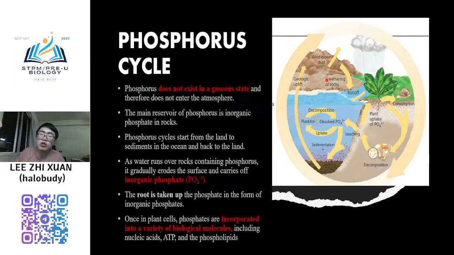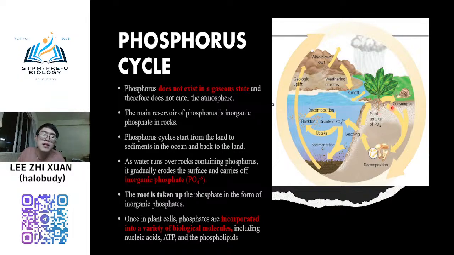All these rocks have not only carbon, but also a lot of phosphorus. So when you start the cycle here, the phosphorus cycle starts from the land to sediment in the ocean and then back to the land. Normally for this rock, there is weathering of rock. Maybe a mining process, or earthquake, or tsunami. All these natural disasters or mining processes will release the phosphorus to the land. It will go to the land.